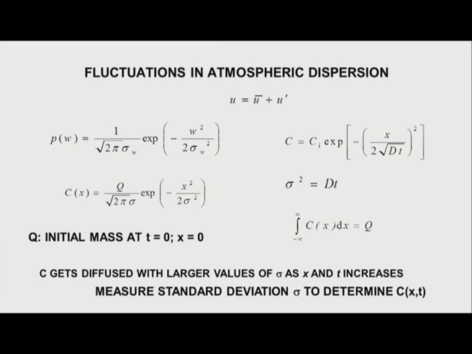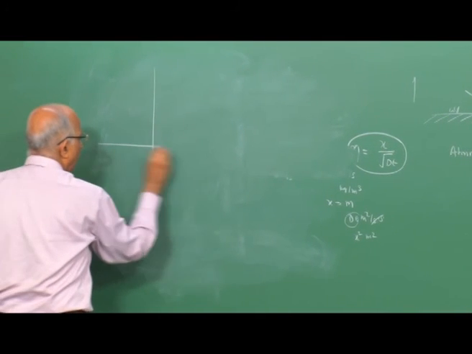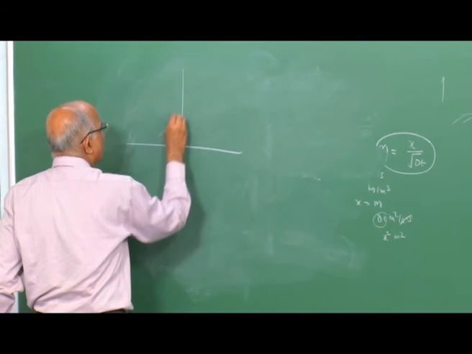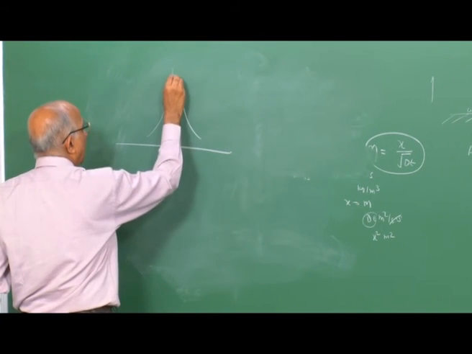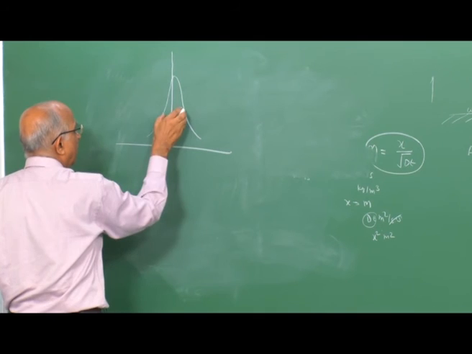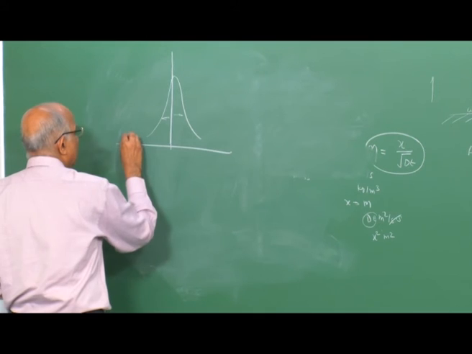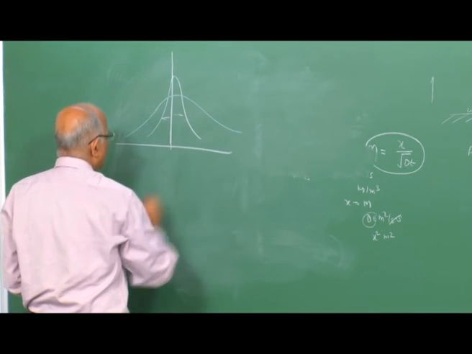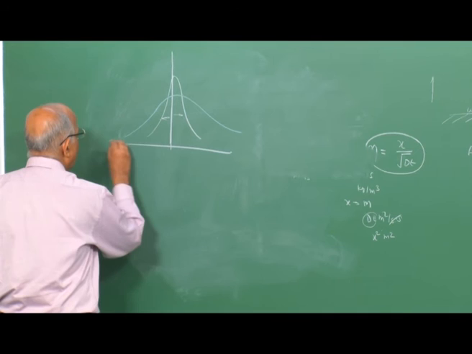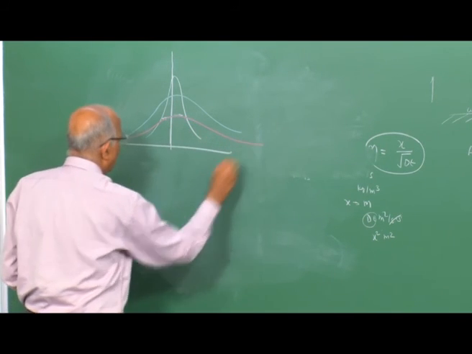Now, let me slightly quantify this before I go forward. All we are saying is there is a gas which diffuses in the atmosphere. Let us say initially the gas is all at this particular point. After some time the gas diffuses out, and after a still longer time, the gas diffuses out still further.